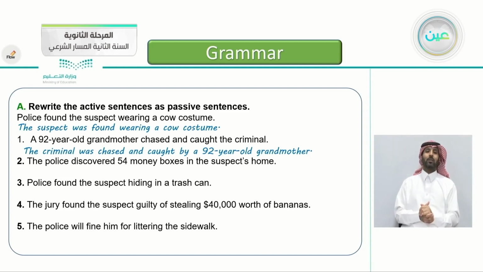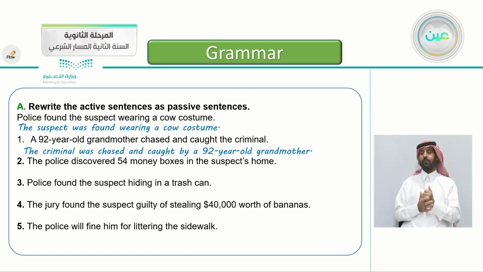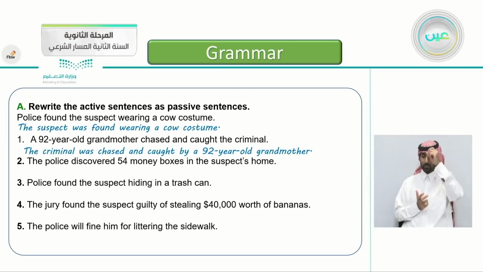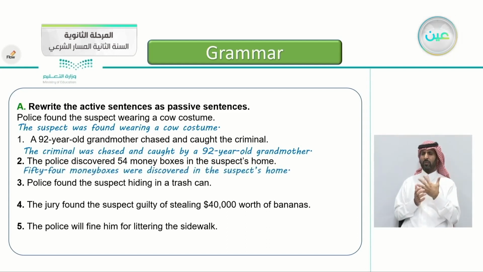Very good. The second one, the police discovered 54 money boxes in the suspect's home. Focus on the subject and the object and the verb. The police, again, discovered 54 money boxes in the suspect's home. Very good. 54 money boxes, the object goes to the subject place: 54 money boxes were discovered in the suspect's home. If you want to add by the police, that's also correct.